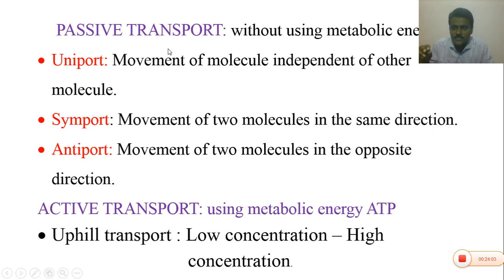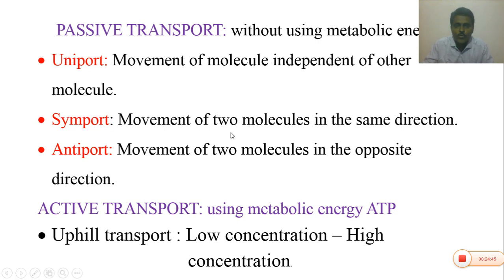So in facilitated diffusion, please remember there are carriers or special proteins present in the cell membrane called porins. These porins are nothing but carriers. These carriers or special proteins are of three types: uniporters, symporters and antiporters. Uniporters are carriers that move a molecule independent of other molecules. In this, only one molecule moves from the outer side to the inner side of the cell. So the transport is called a uniport.